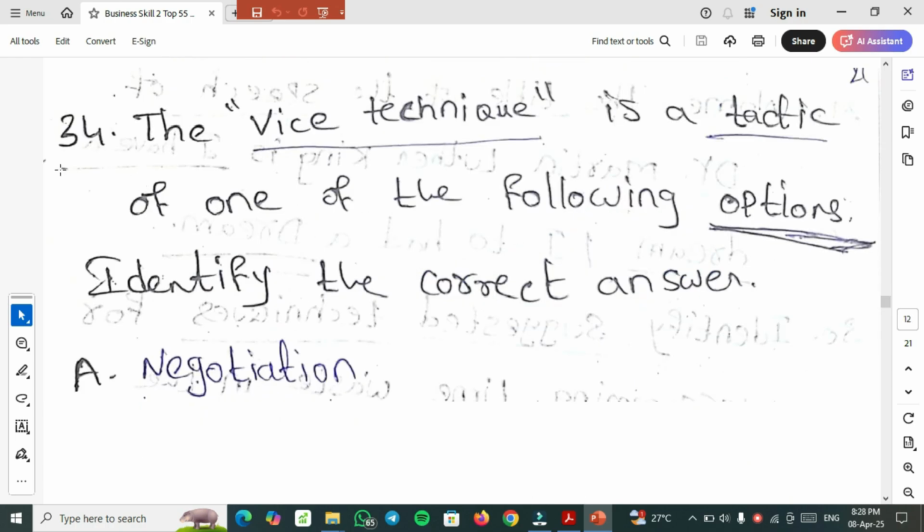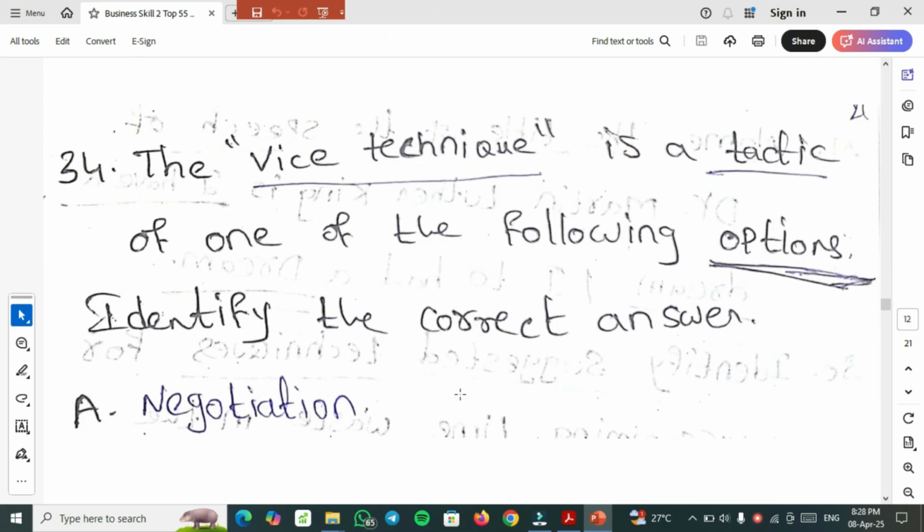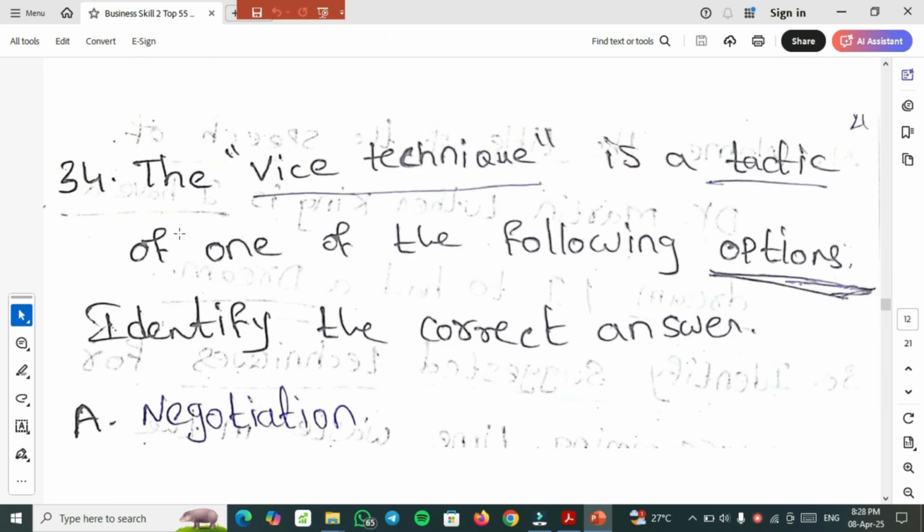34th most important question. The voice technique is a tactic of one of the following options. Identify the correct answer. The correct answer will be negotiation. The voice technique is related to negotiation. Remember this question because this came many times in the Wings 1 business skill cycles.